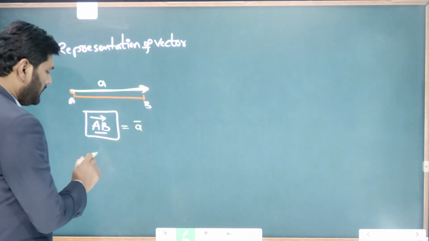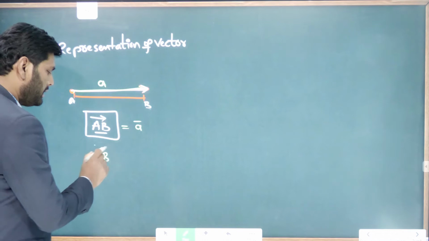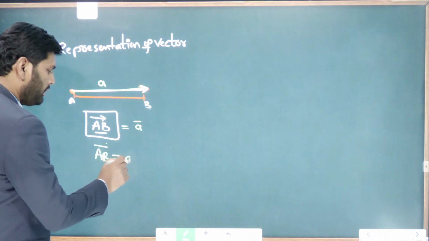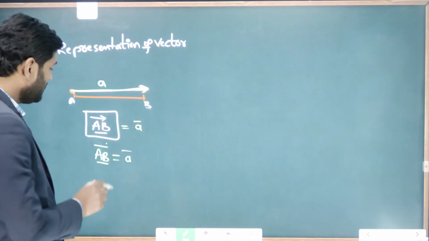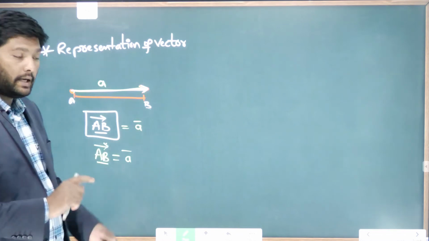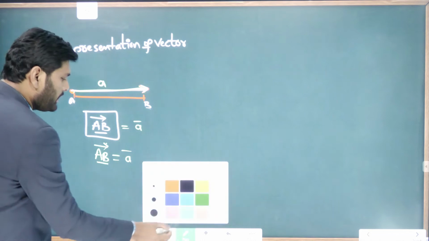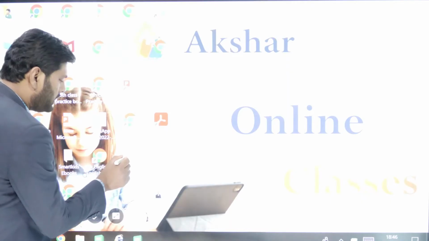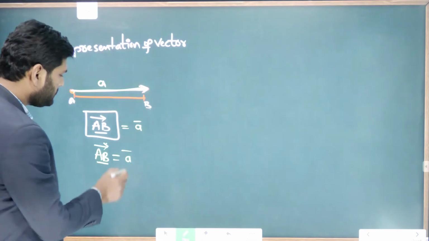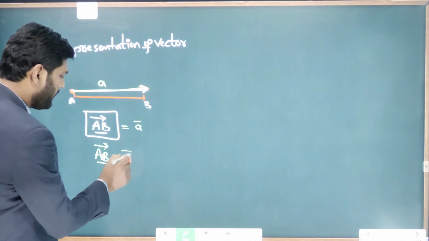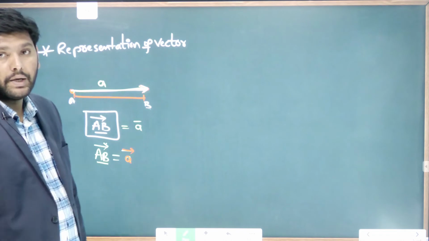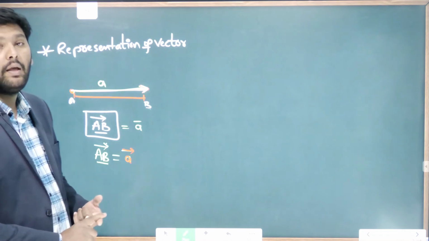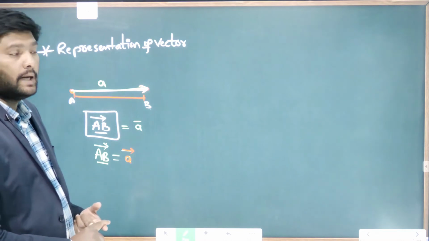So simply AB bar represents a bar. Here AB combined represents the magnitude and this arrow represents the direction. So this small a represents the magnitude and this arrowhead represents the direction. This is the way we can write the vector.